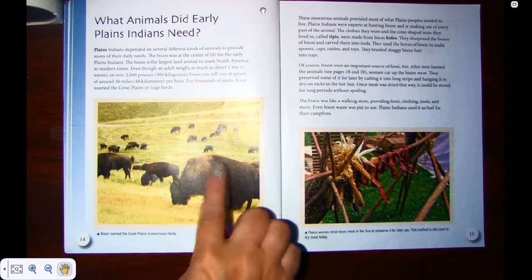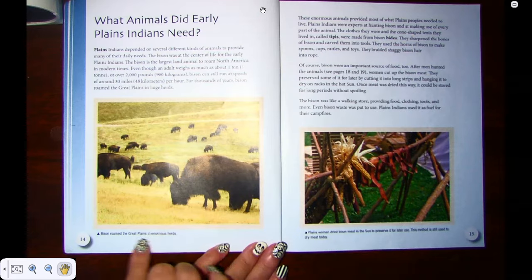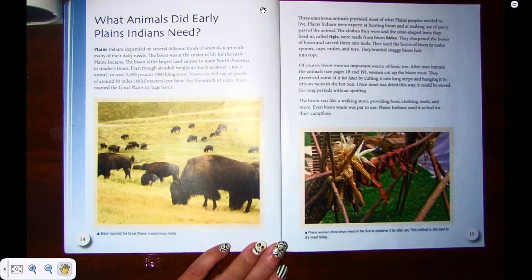And here's a picture of bison roaming the Great Plains in enormous herds. These enormous animals provided most of what Plains people needed to live. Plains Indians were expert at hunting bison and at making use of every part of the animal. The clothes they wore and the cone-shaped tents they lived in, called teepees, were made from bison hides.